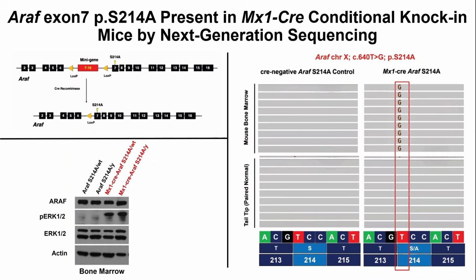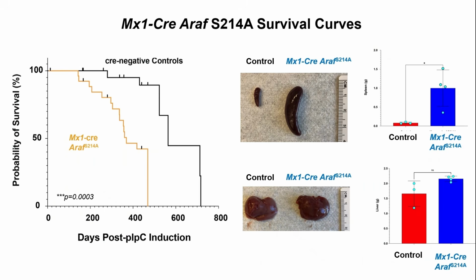We were able to see the mutation present by next generation sequencing in the bone marrow mononuclear cells and the spleen mononuclear cells. Now these mice develop a lethal, 100% penetrant myelomonocytic disorder reminiscent of histiocytic disorders. They don't really start dying right away. They get more abundant, but it's much slower. It's a much slower activator of MAP kinase signaling than mutations in BRAF V600E.